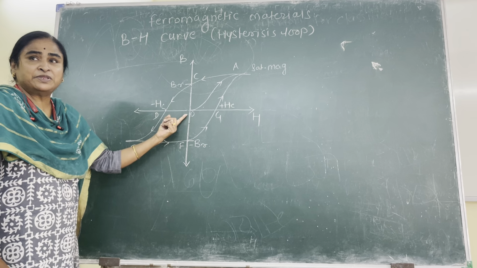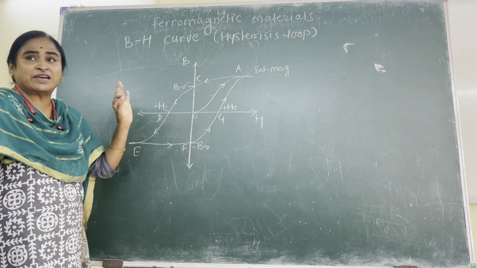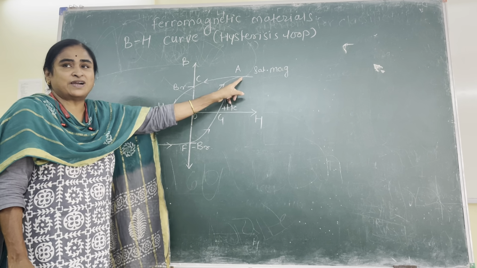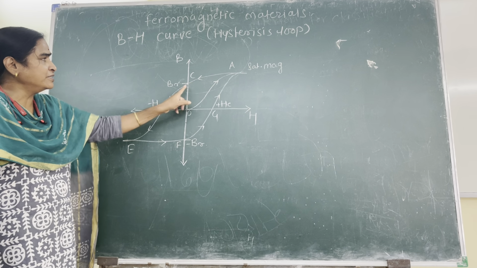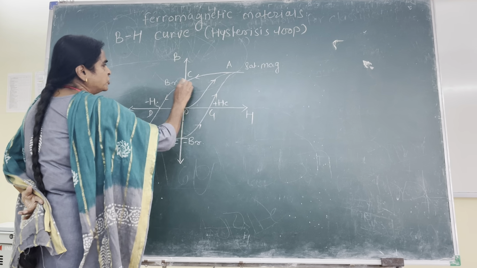But that is not happening. The sample is taking a different path to demagnetize. The path is different from the path it has taken to magnetize. It is going by a different path to demagnetize. It is starting to demagnetize along AC.